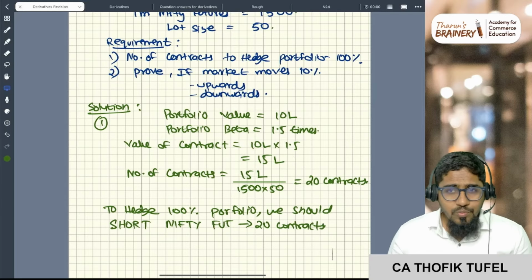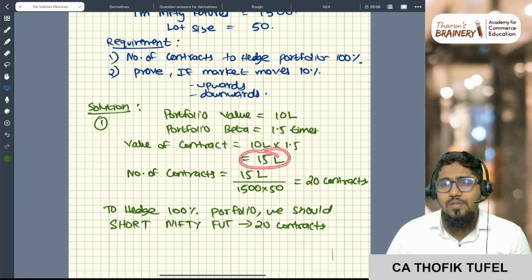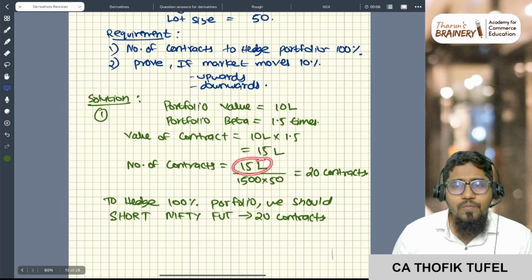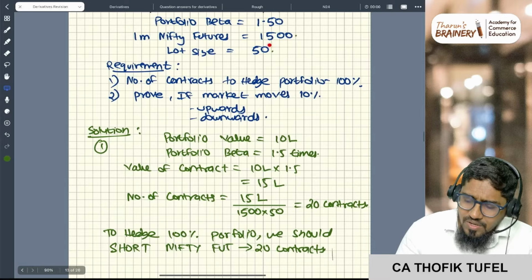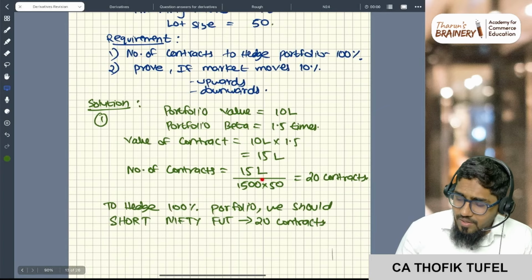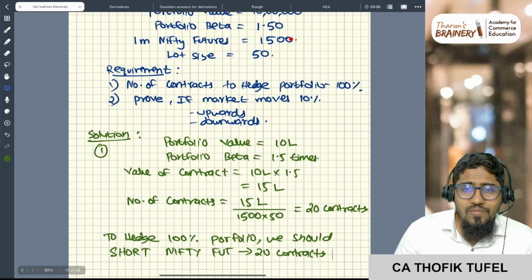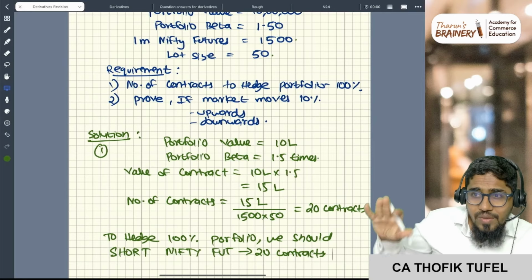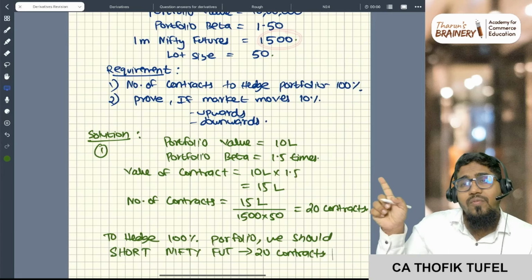Simple. So you should enter into Nifty futures such that your value is 15 lakhs. So how many contracts do you need to enter? Sir, 15 lakhs should be my value, correct? It has a lot size of 50, right? So 15 lakh divided by 1500 rupees, if you do that, you will get the number of futures. Sir, 1 month Nifty futures is 1500 rupees. I want to enter into a future contract such that my future value should be 15 lakh rupees.